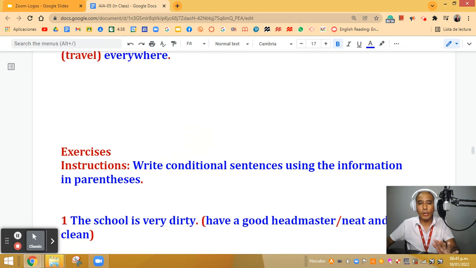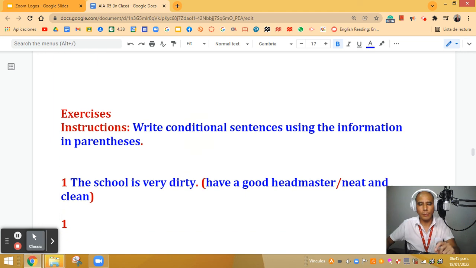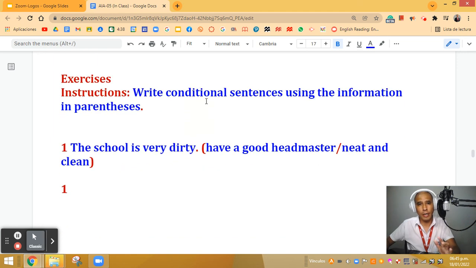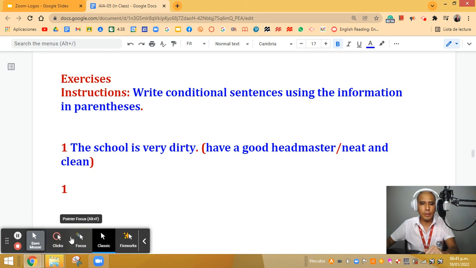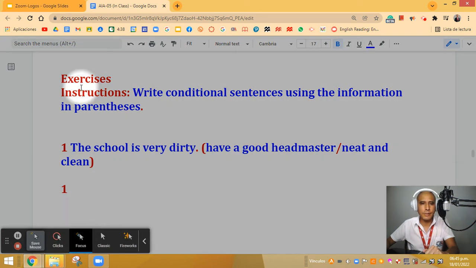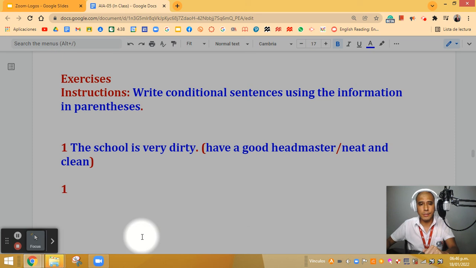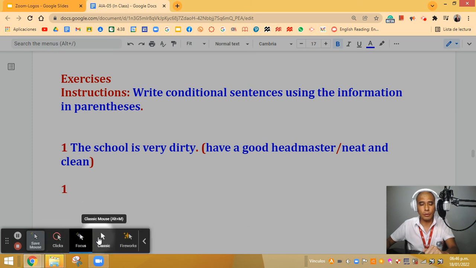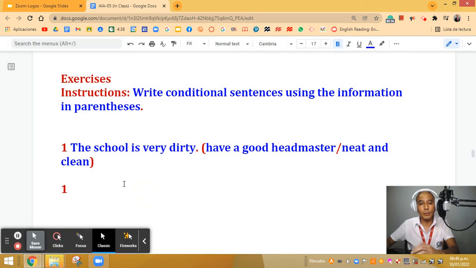Okay, now we are gonna do another type of exercise. Let's see the instructions. Okay, let's analyze them. Here says exercises, instructions. Write conditional sentences using the information in parentheses. This time, based on the information that we have here, what we have to do is we have to come up with a conditional sentence.